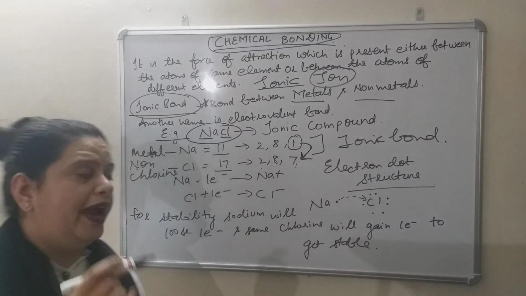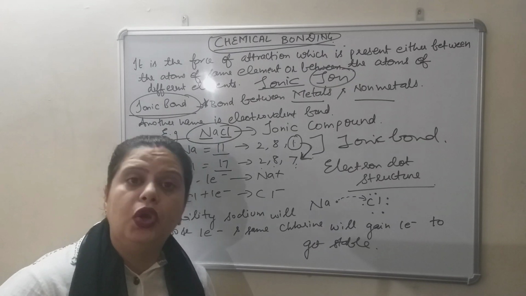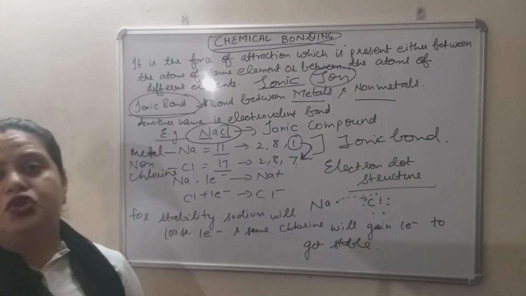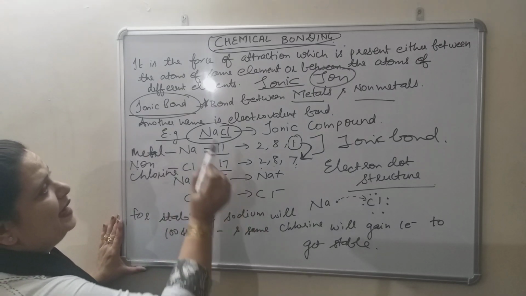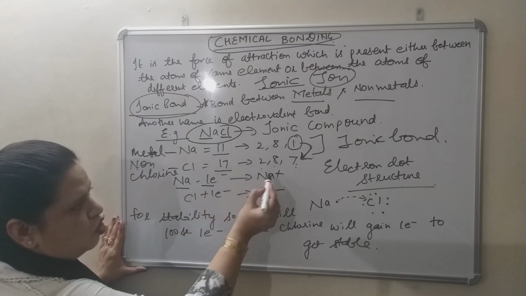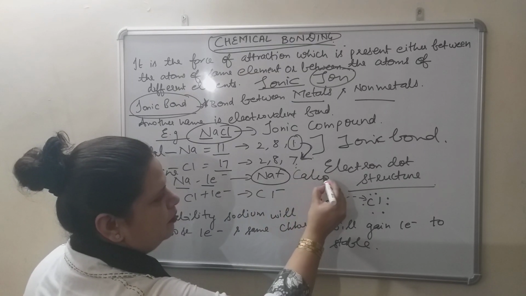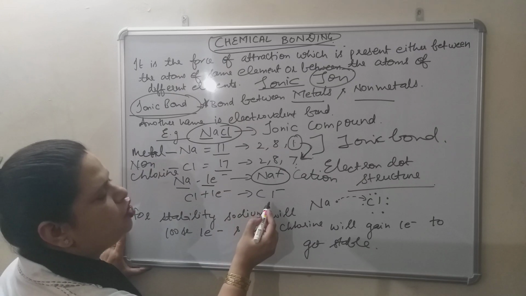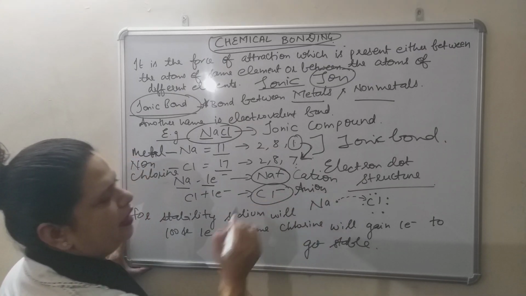And why does this atom lose an electron? To get stable. Why does chlorine accept, gain that electron? To get stable. So this is known as your ionic bond. Now see here, as I said, the word ion is there. How? Sodium will lose one electron to change into Na positive, that is your cation. In the same manner, chlorine will gain one electron to change into Cl negative, that is an anion. And the bond is an ionic bond.